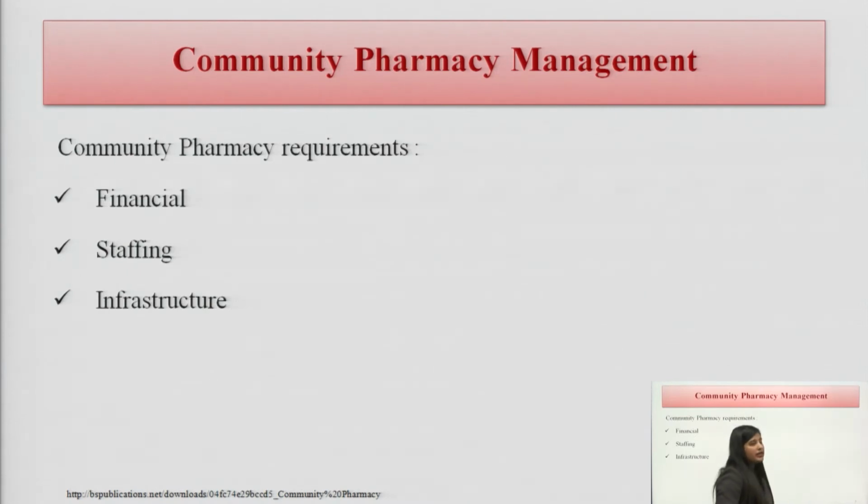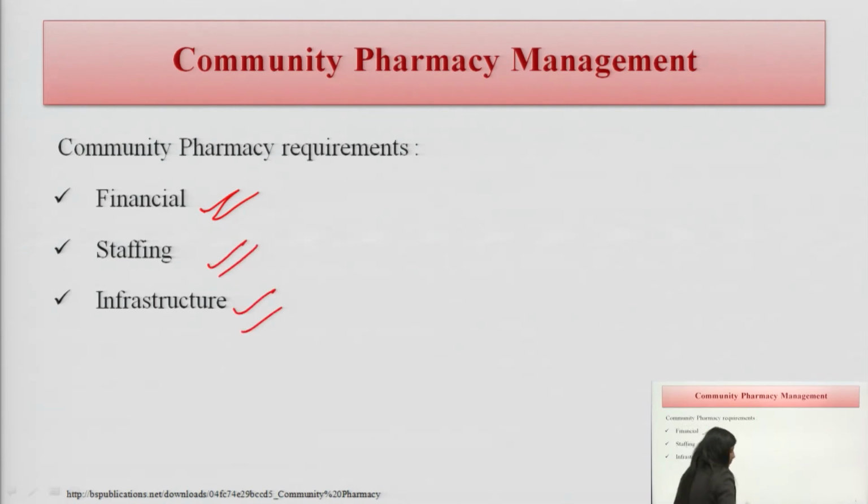Now the community pharmacy management requires some points to manage it. Point number 1, financial requirement. Point number 2, staffing requirement. Point number 3, infrastructure requirement. To manage a particular pharmacy, from the patient perspective, there are some